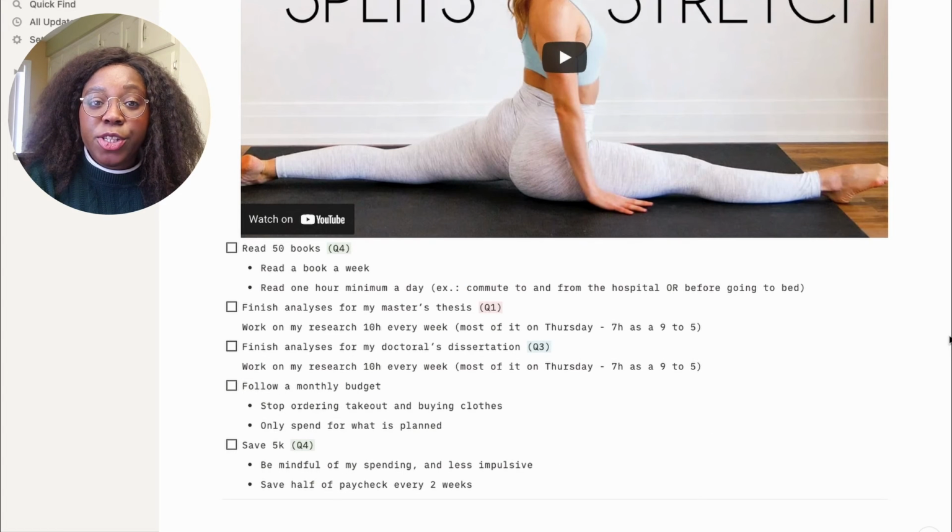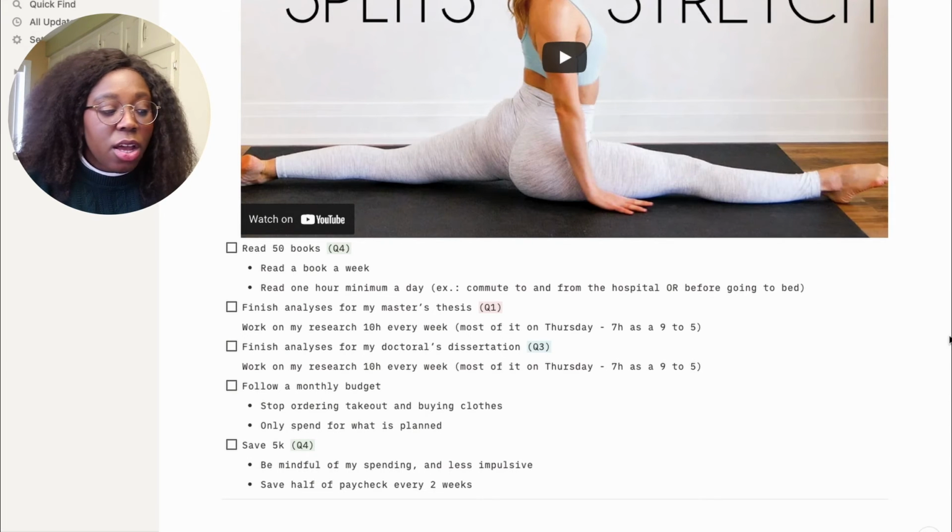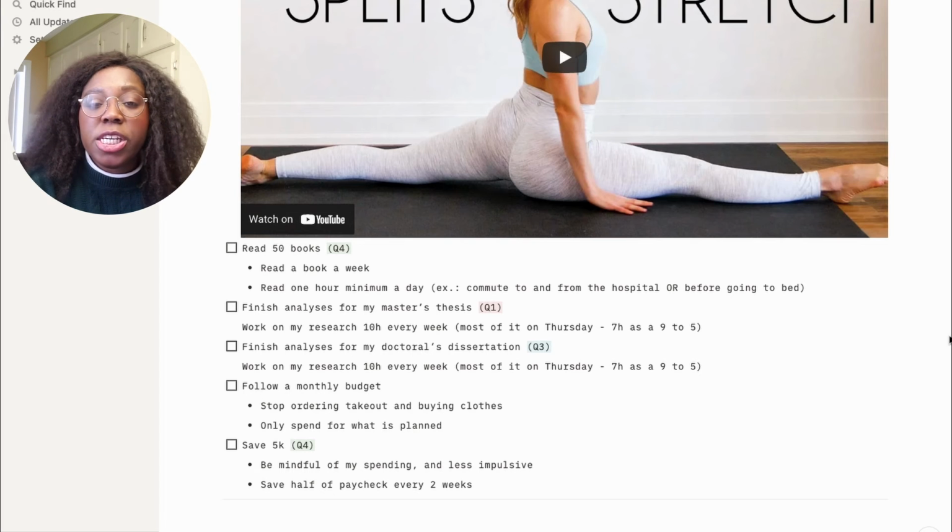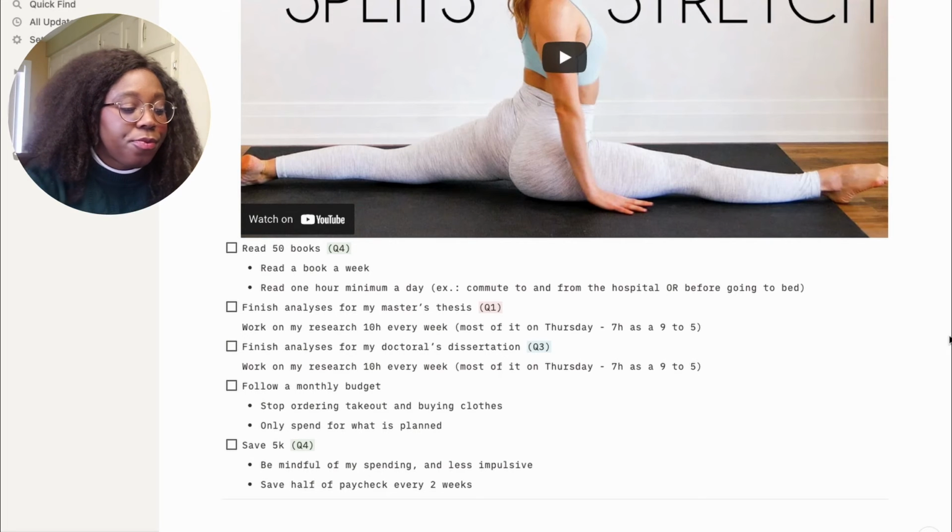My next goal was to read 50 books this year. The way I'm going to do it is to read a book a week, approximately. That's doable for me because I read a lot, but I also told myself to read 1 hour every day, either when I'm commuting or at night before sleeping, so that I actually achieve this goal of reading one book a week. And also, reading a book for me is self-care. So it's like engaging in self-care every day, which is good.